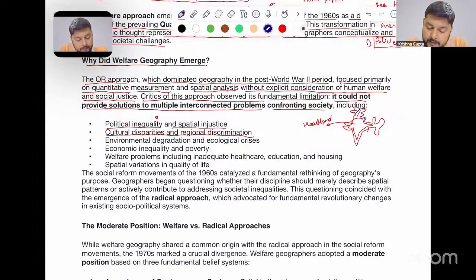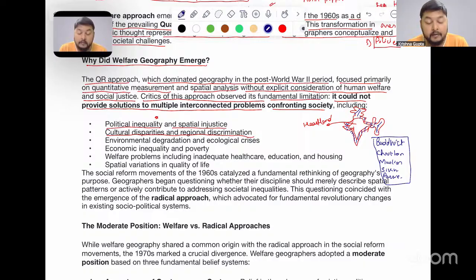In the peripheral region, minorities are living majorly, like Buddhists, Christians, Muslims, also Sikhs, and after Sikhs, certain groups like Parsis. All these minority religions, it can be religion, it can be language, it can be anything, are living over this periphery.